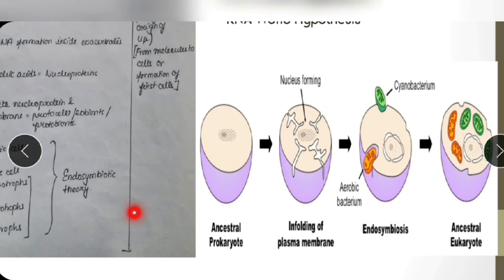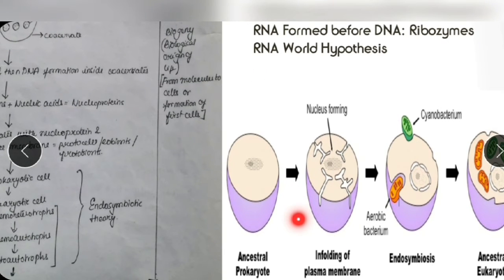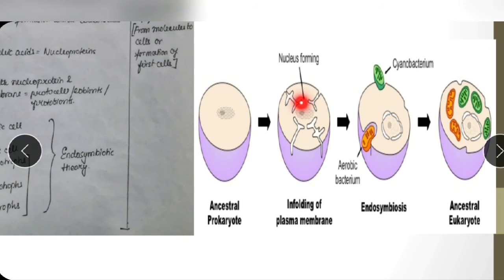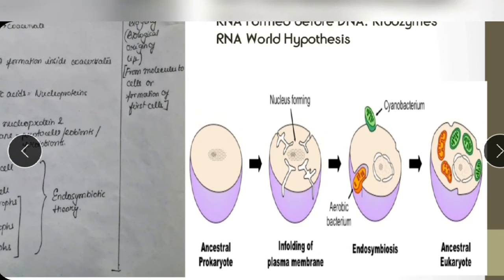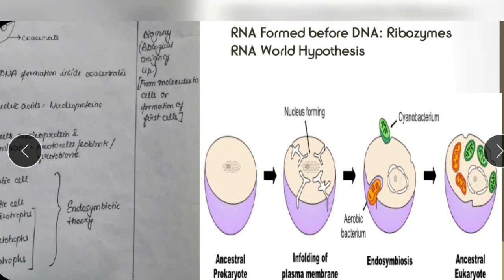Now, from this ancestral prokaryote, the plasma membrane, the outer membrane, started to come inside. They started to enfold inside. See, you can see the enfolding is going inside, and this enfolding is coming together and clumping around the nucleus. Not the nucleus specifically, but clumping around the naked DNA.